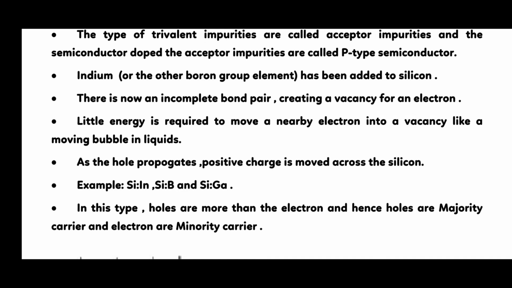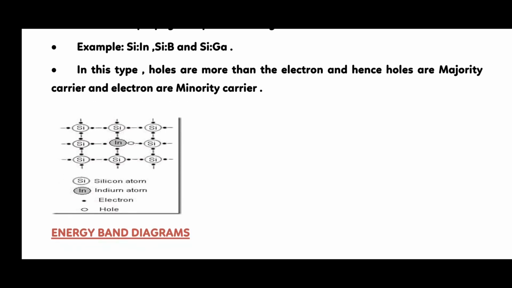We know that in this, indium needs one more electron to complete its bond. This electron may be supplied by silicon, thereby creating a vacant electron site. Then indium accepts one extra electron from silicon. The energy level of this impurity atom is called the acceptor level.